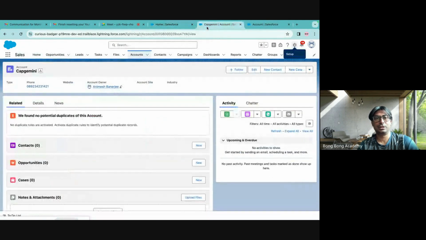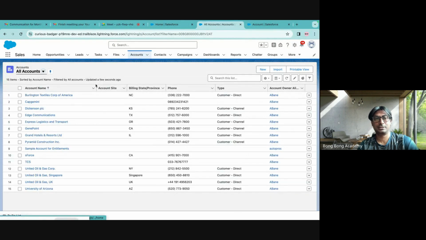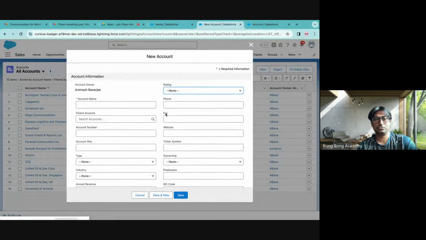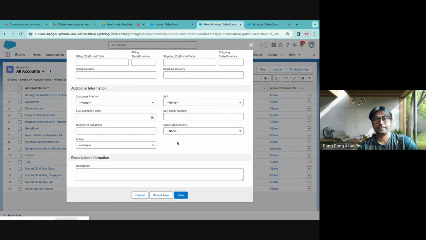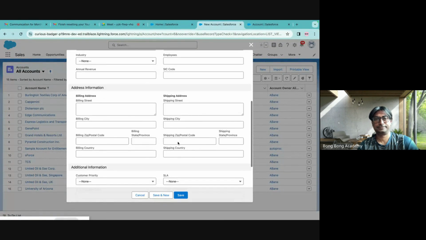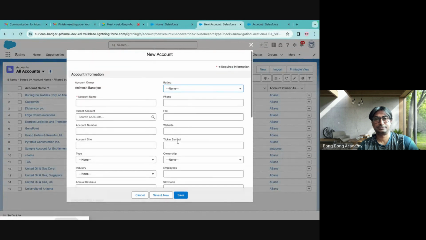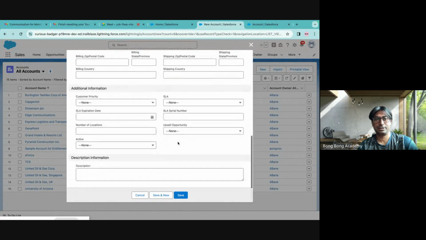So if you now go back to account, it takes a while, but if you see new, you'll probably see GST number here. It will take some time to refresh the cache.